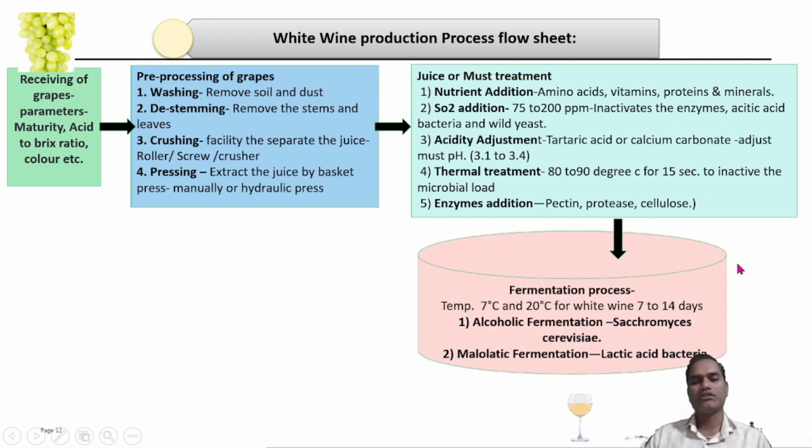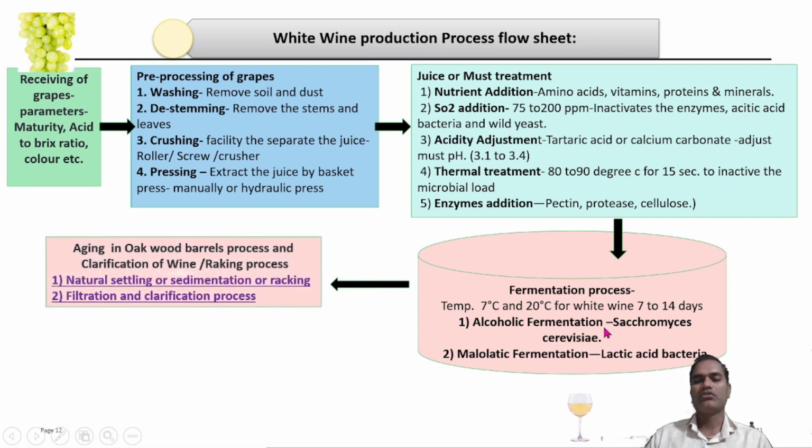The next step is the fermentation process, under anaerobic conditions, by addition of yeast culture; first alcoholic fermentation is carried out. White wine fermentation requires 7 to 14 days at a temperature of 7 to 20 degrees Celsius. After completion of the alcoholic fermentation, in some industries malolactic fermentation is carried out, either natural malolactic fermentation or by addition of a specific lactic acid bacteria culture, to reduce the acidity of the wine.